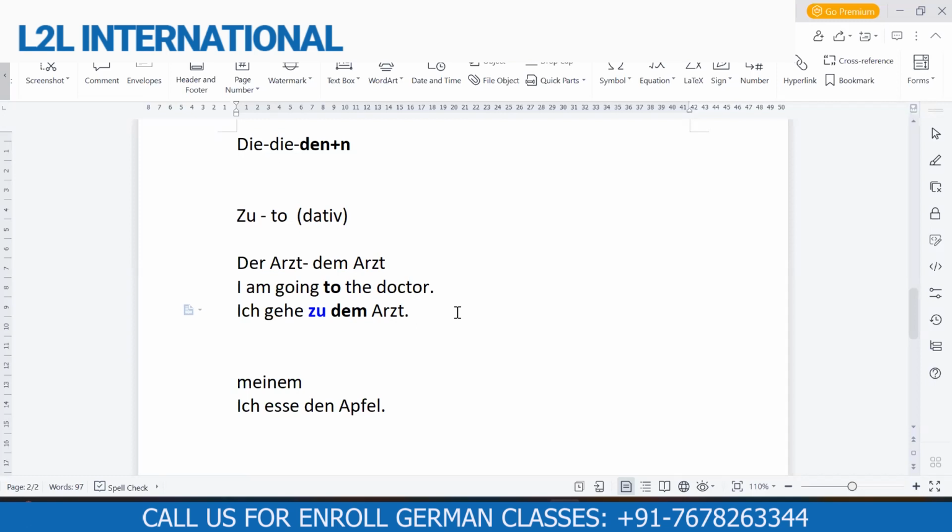So we are talking about prepositions. Let's change the noun first. Ich gehe, and I want to say, instead of "I am going to the doctor," "I am going to my mother." Yeah, I'm going to the mother.